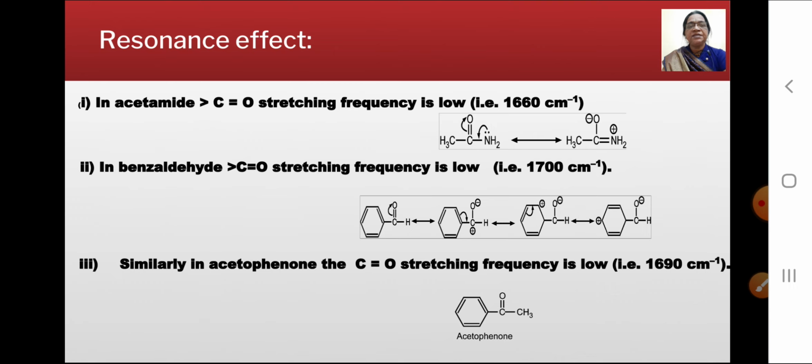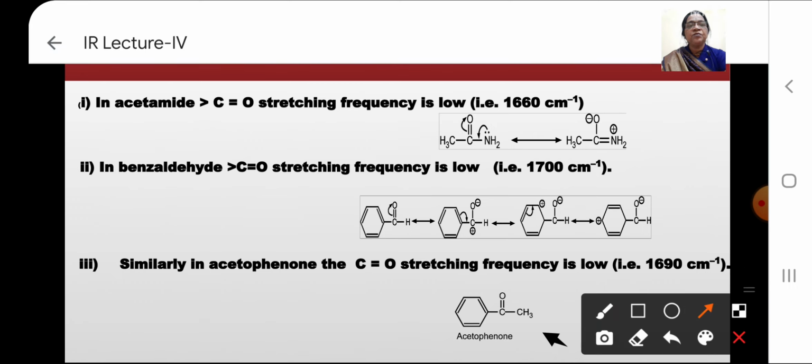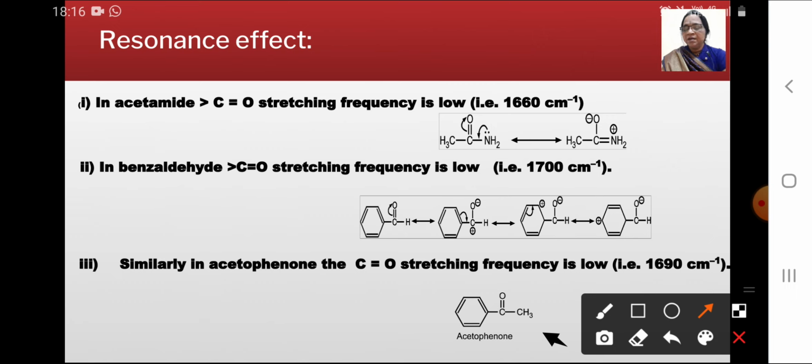Similarly, in acetophenone, see this is acetophenone, the CO stretching frequency is low, which appears at 1690 per centimeter.